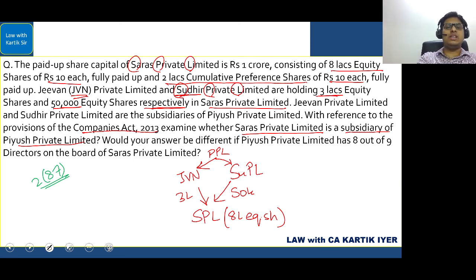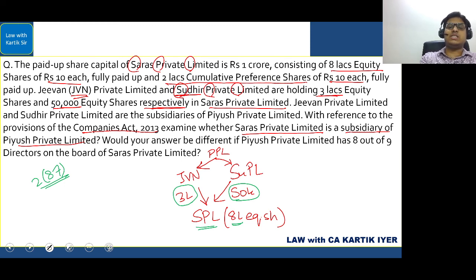In this case, there is nothing given till now in relation to controlling the composition of the board of directors. However, they have clearly given something in relation to voting power: in SPL there are 3 lakh shares held by JVN Limited and 50,000 shares held by SUPL. We have said that more than one half of the total voting power, that is more than 50%, should be held by the holding company. In this case, the total is 8 lakhs, and 3.5 lakhs divided by 8 lakhs will not be more than 50%.